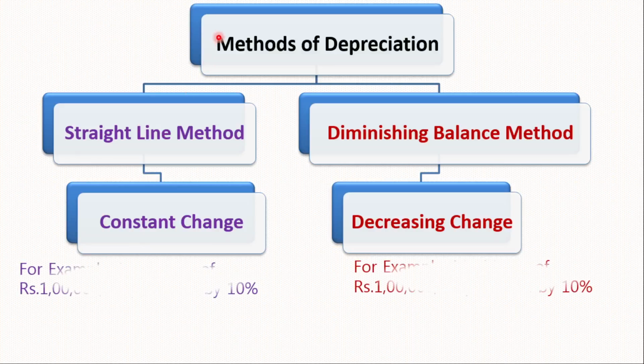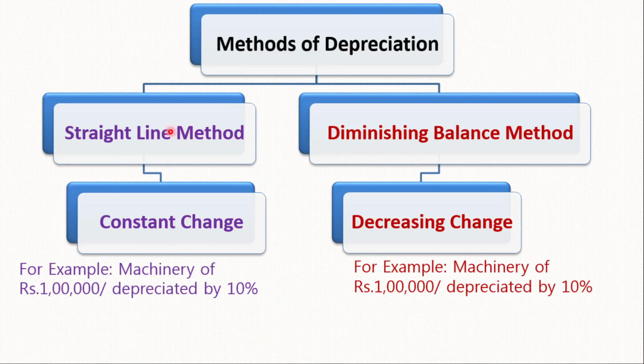So you can see here the methods of depreciation. First one is the straight line method and second one is the diminishing balance method or written down value method. As I earlier mentioned, WDV, that is written down value method, and SLM, that is straight line method. In the straight line method the charge is constant, and in the diminishing balance method the charge is decreasing. The straight line method is also known as the fixed depreciation method.